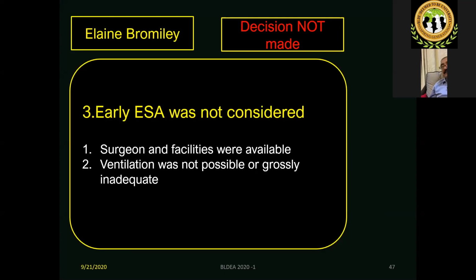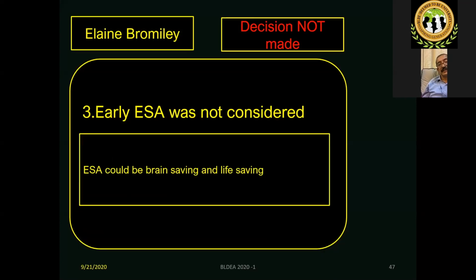Early surgical airway was not considered in spite of everything being ready. Within 2 minutes or within a minute, they could have inserted the surgical airway, in spite of ventilation not being possible or grossly inadequate. That was the sad part of this whole story. Any one of us might be in that anesthesiologist's position. Very unfortunate. So an emergency surgical airway could be brain saving and life saving in those situations.